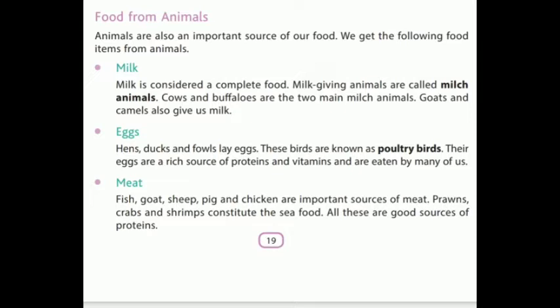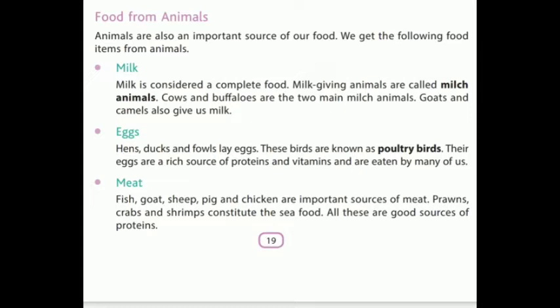Now, eggs. Eggs are also animal products. So, hens, ducks, and fowls lay eggs. These birds are also known as poultry birds. So, you already know this term, I hope, poultry birds. Their eggs are a rich source of proteins and vitamins and are eaten by many of us. So, Sunday ho ya Monday, roz khai ande.